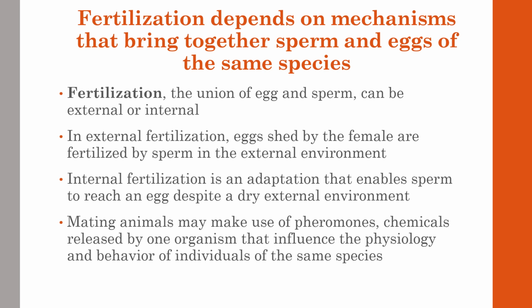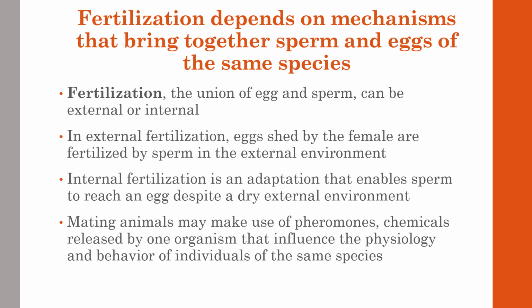Now, fertilization depends on mechanisms that bring together sperm and eggs of the same species. Fertilization is the union of an egg and sperm, which can be external or internal. Usually, when a male and female mate come together, that's how this happens. In external fertilization, eggs are shed by the female and are fertilized by sperm in the external environment. So eggs are spread and the male fertilizes them, such as fish, a good example of that.